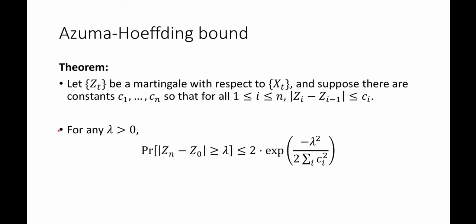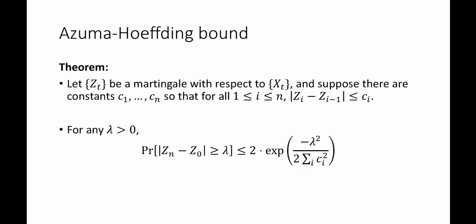Then, the conclusion of the theorem says that for any lambda greater than 0, the probability that Z_n deviates from Z_0 by more than lambda is bounded above by 2 times e to the minus lambda squared divided by 2 times the sum of the c_i squareds.